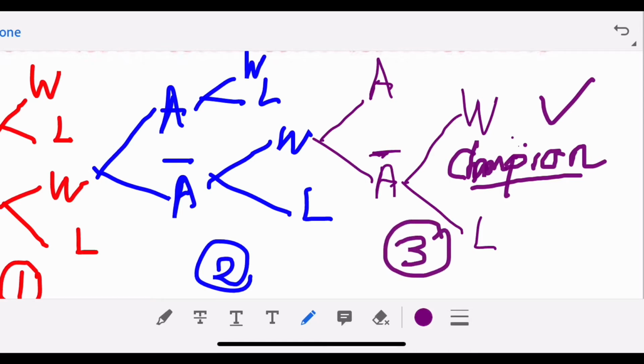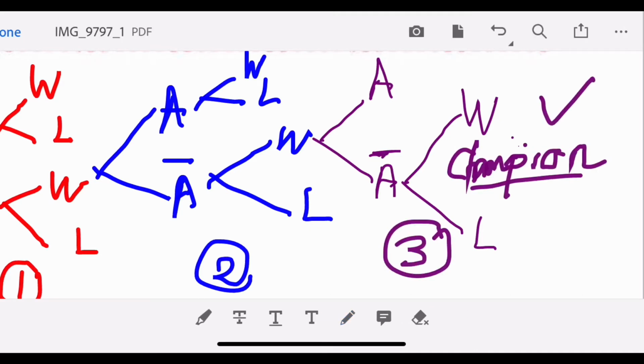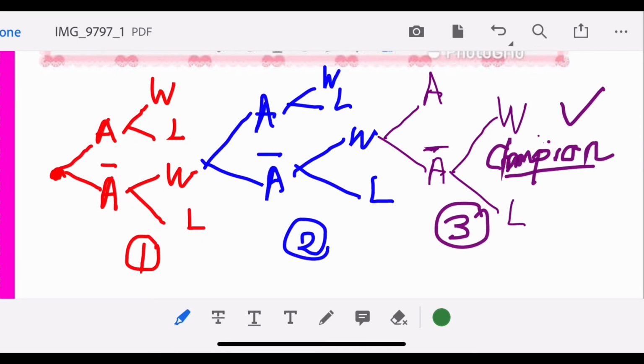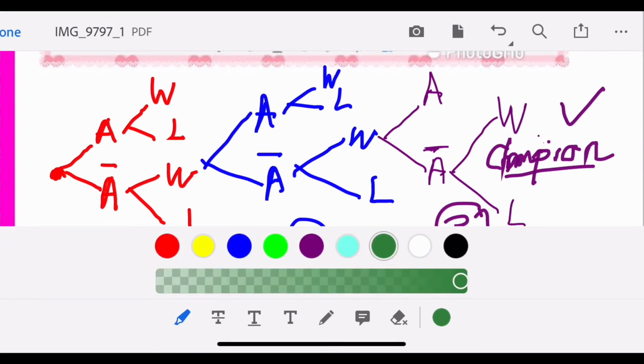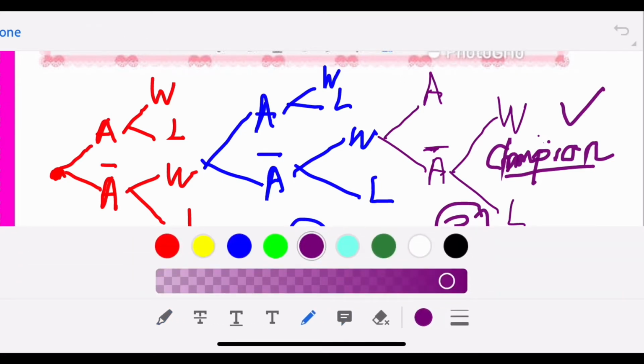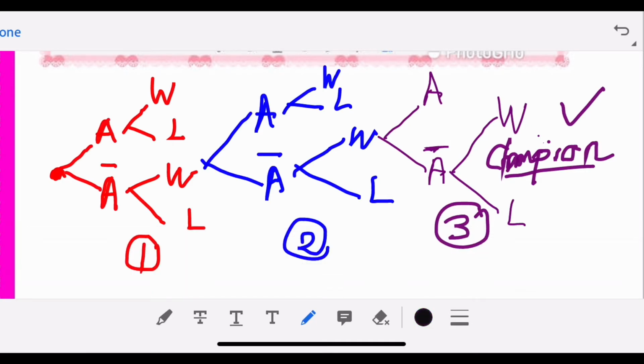Now this is the third lap, in purple color. Now let's focus on the branches. I will highlight the branches that will lead Kaizan to the champion.